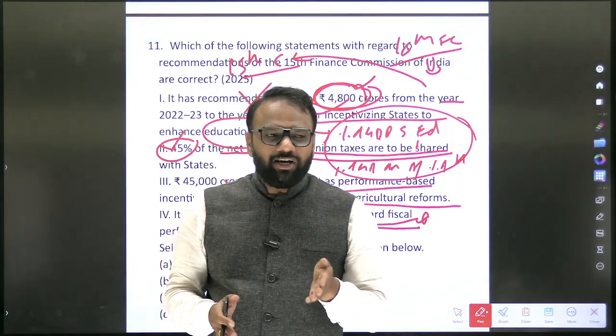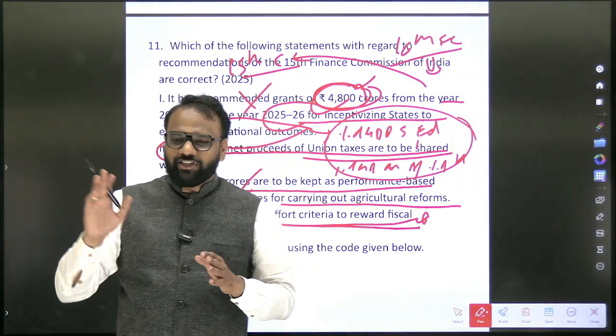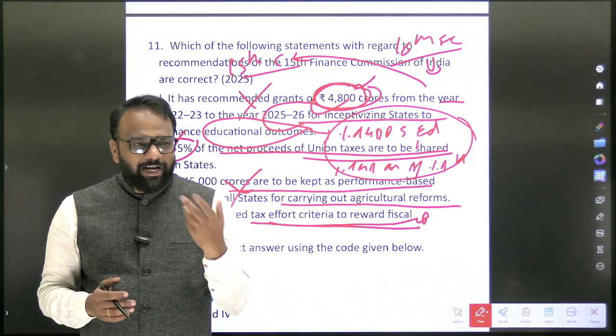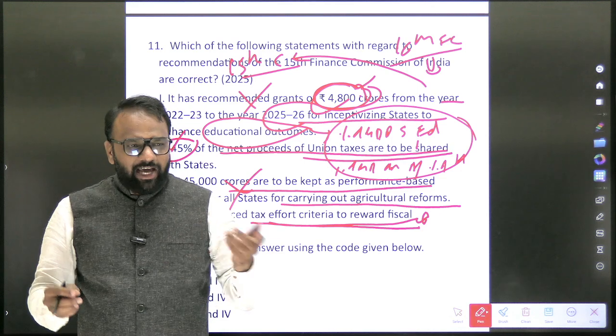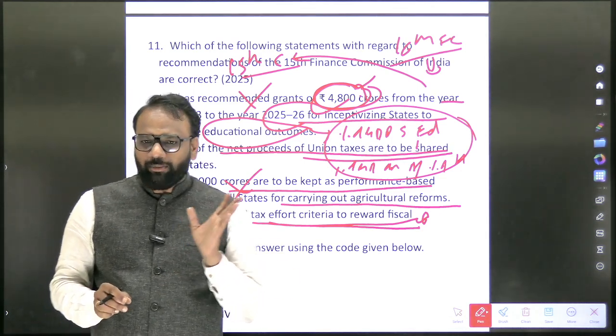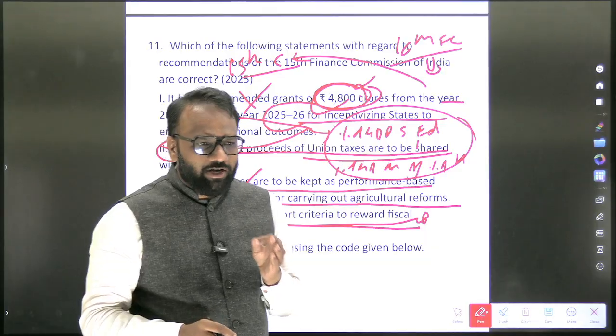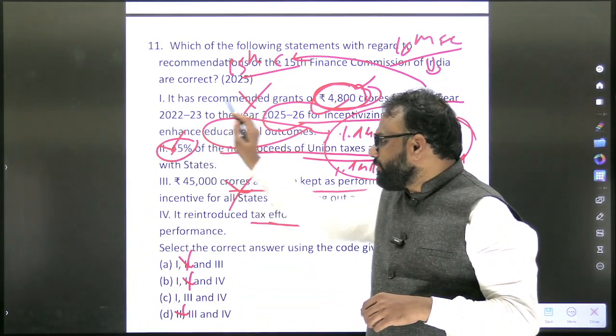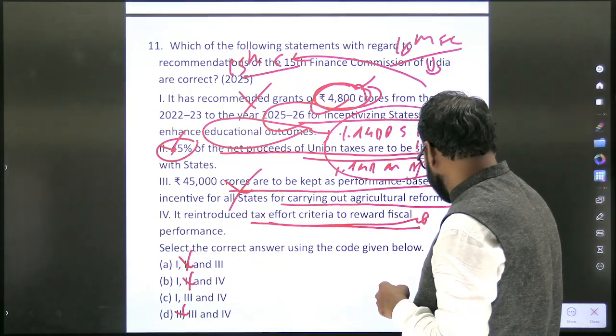So what is the spending on health as a percentage of GDP as per the 2026 economic survey? What is the spending on education as a percentage of GDP as per the recent economic survey? Just update it. You need not go through each and every line of economic survey. You need not go through each and every line of budget. So here, this is the point which will help us to eliminate.